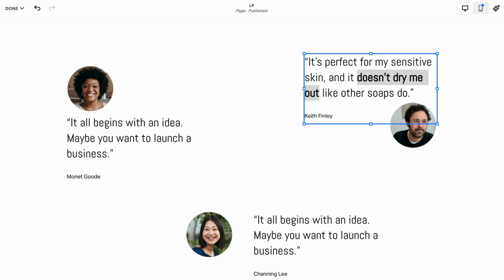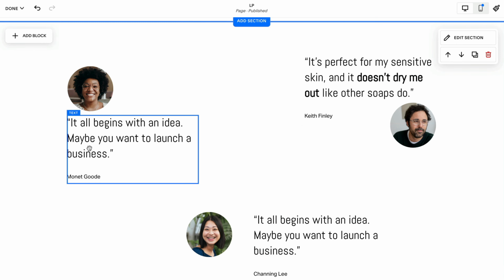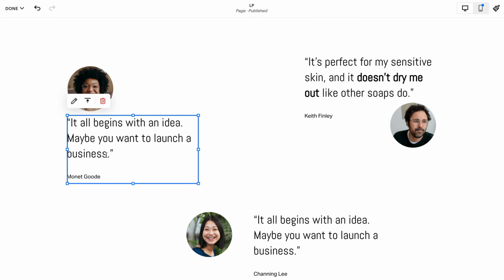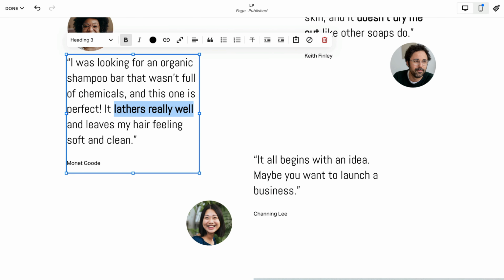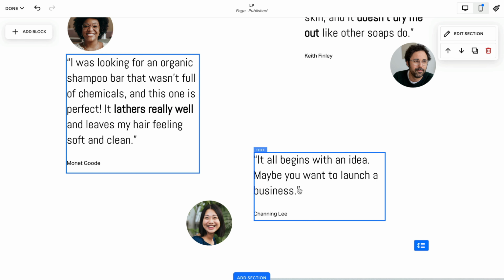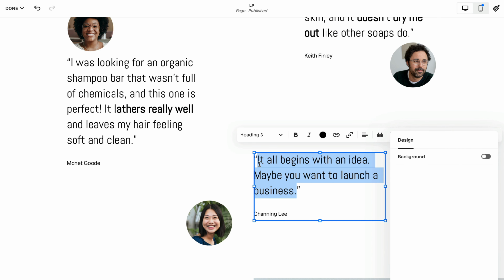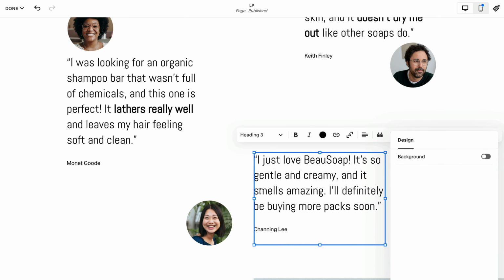For Monet here, she's going to talk about the shampoo bar. So also a good tip is that we're going to mix up the products within our testimonials. So she talks about it lathers really well. So I'm going to bold that. And then lastly for Channing, she talks about the odor. She talks about how it smells. So we're going to put that in here, paste all the text, and it just says it smells amazing.